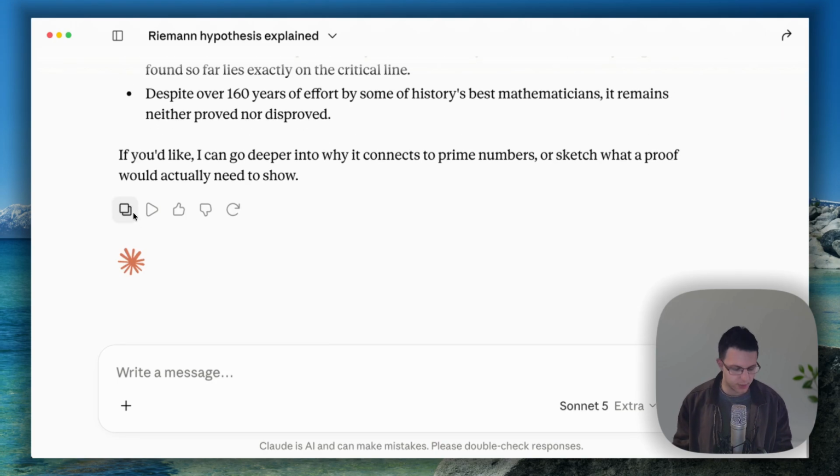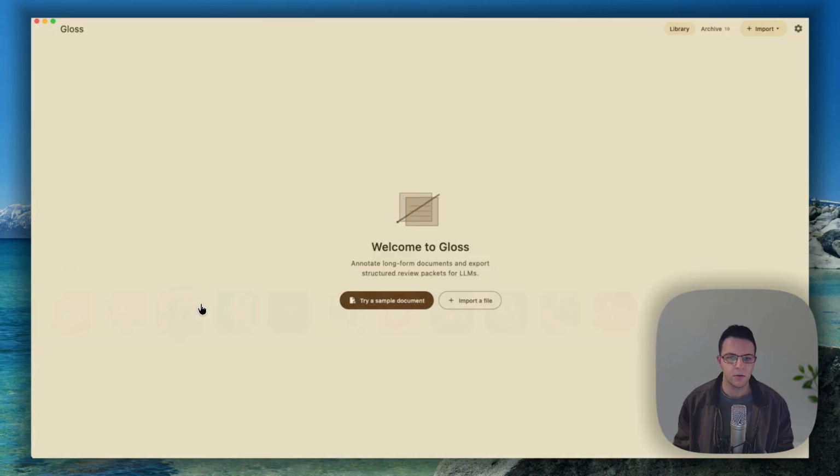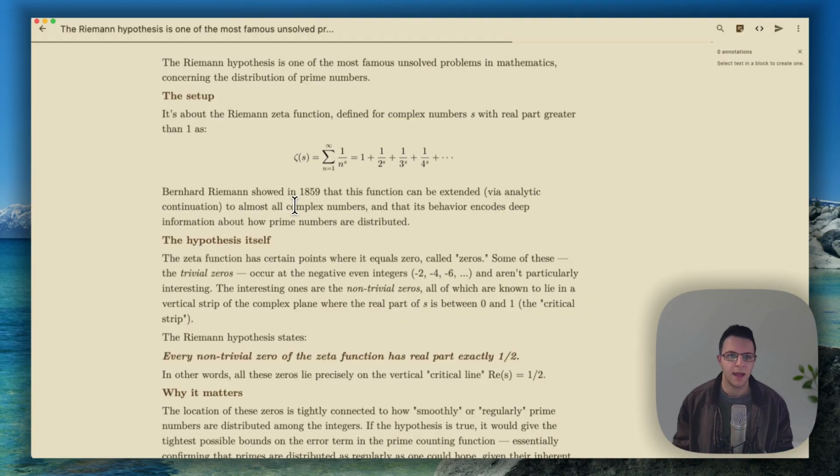But what I can do is I can copy it. I can go over to Gloss. I can import it from my clipboard. And then I can edit it here. I can annotate it here.